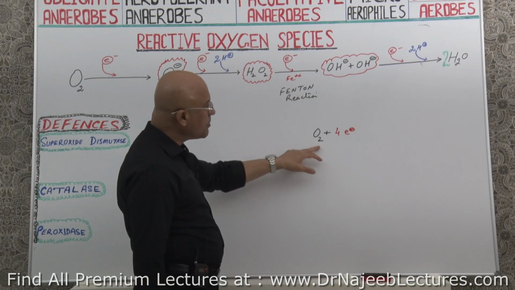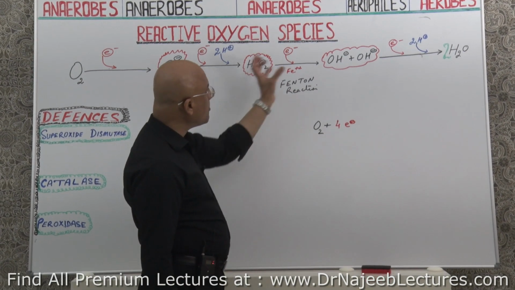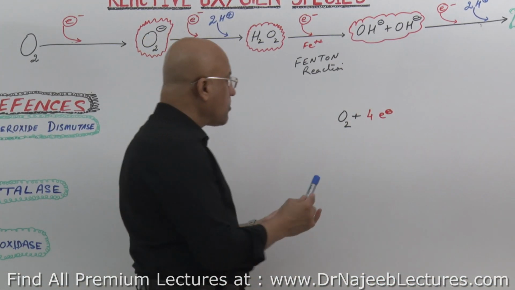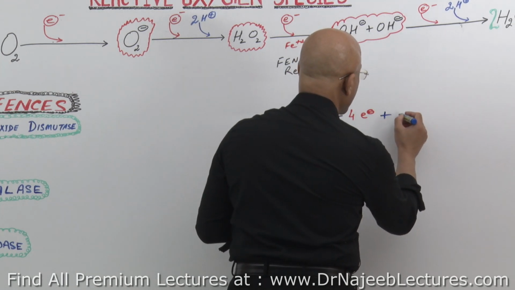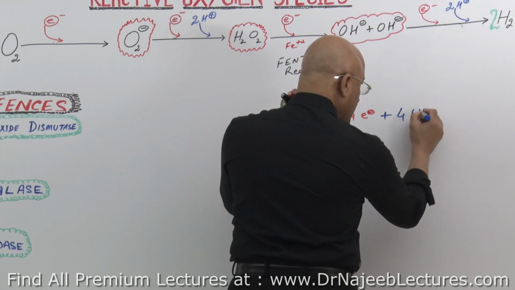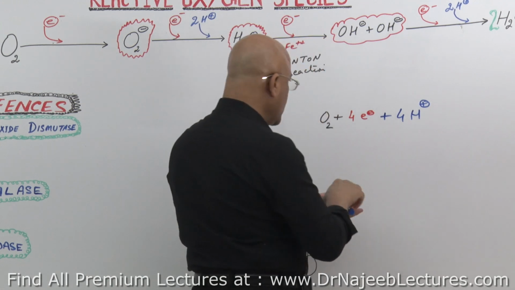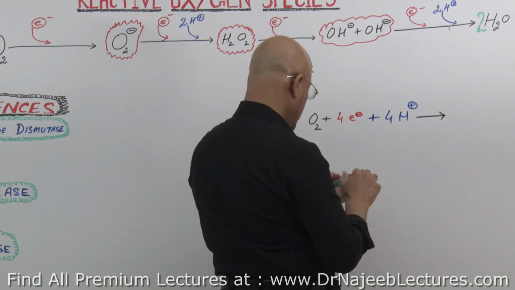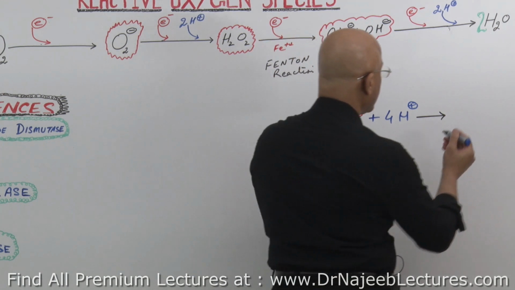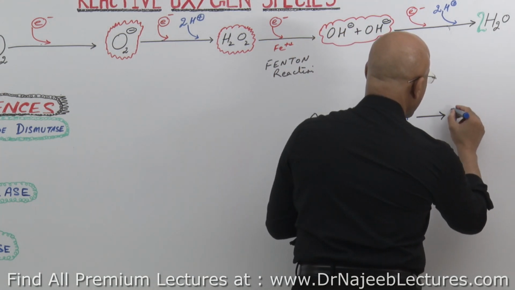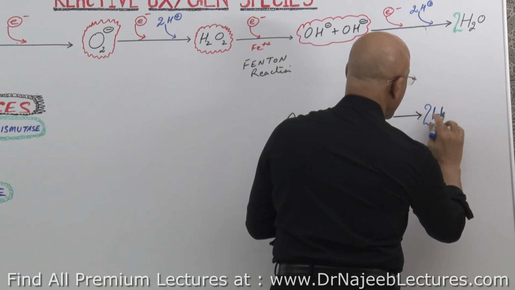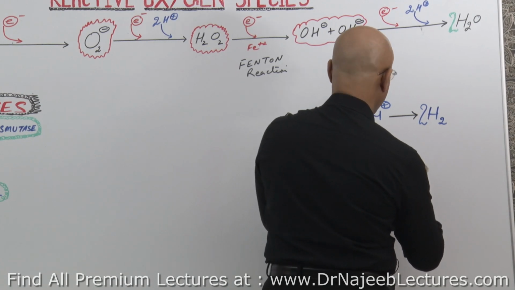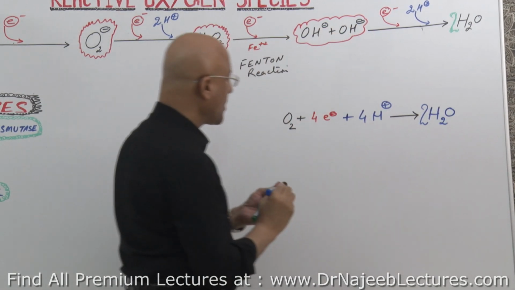For example, here I am writing the sum of all these reactions: molecular oxygen plus 4 electrons plus 4 protons, right? And this will go where? This will make, yes, this will make 2 waters.